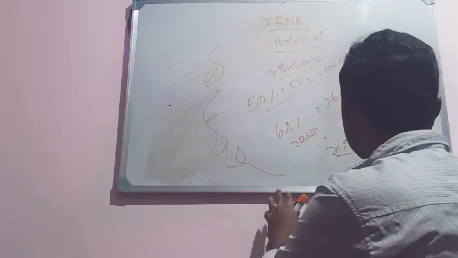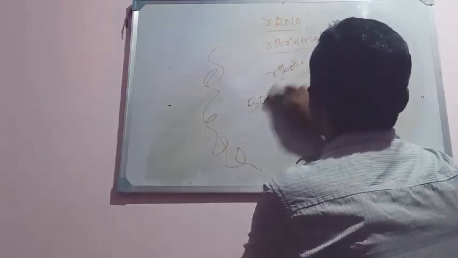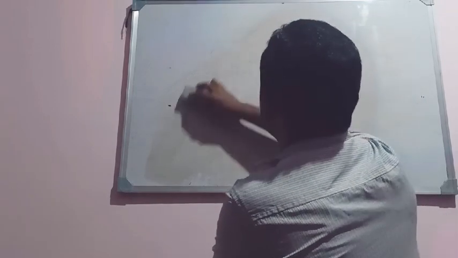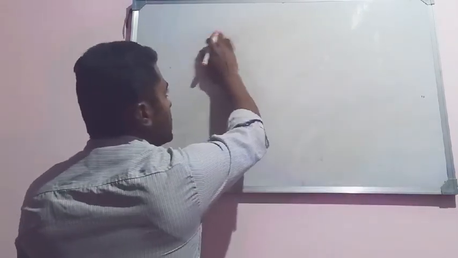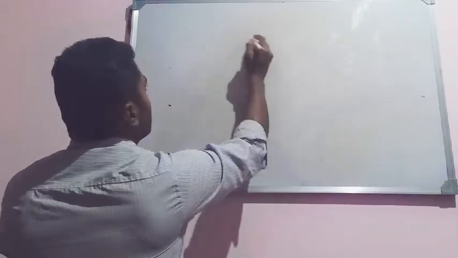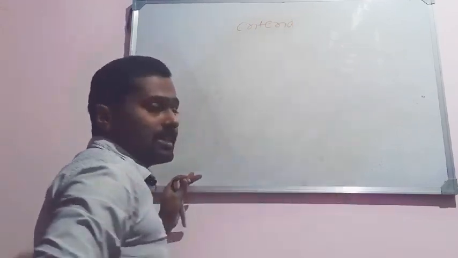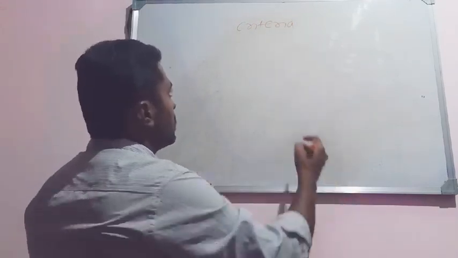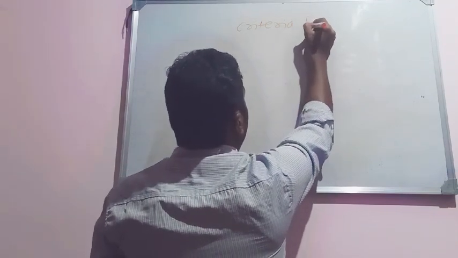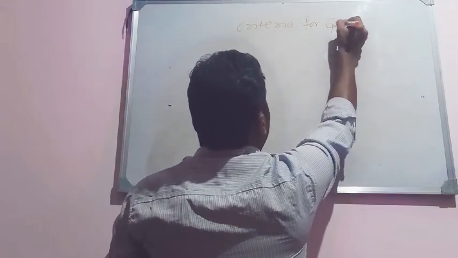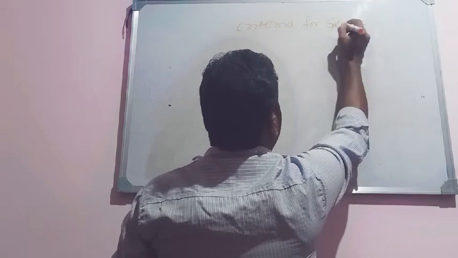Then the next concept is the criteria for genetic material, or the characters of a genetic material, that is, the criteria for a molecule to be selected as a hereditary or genetic material.